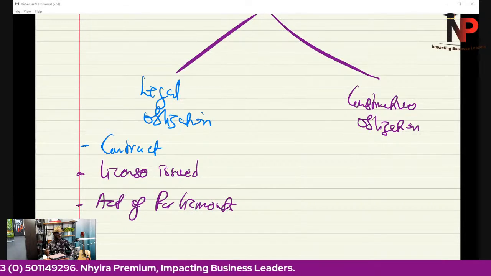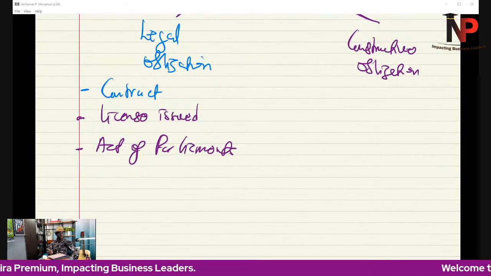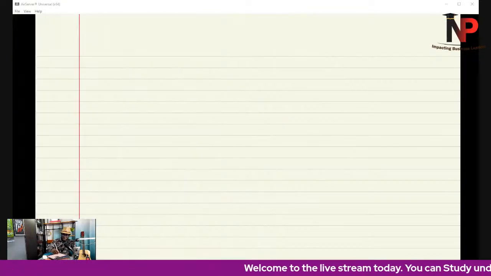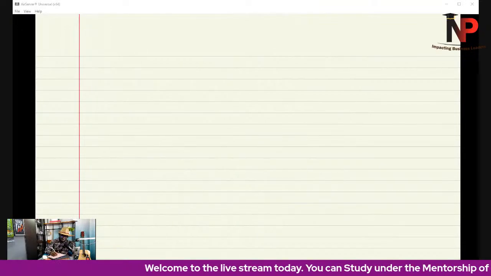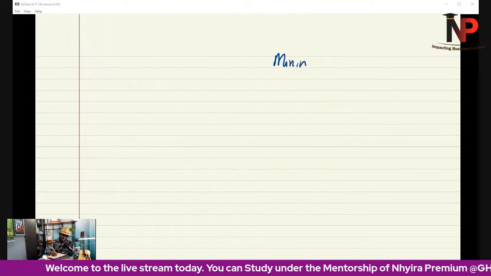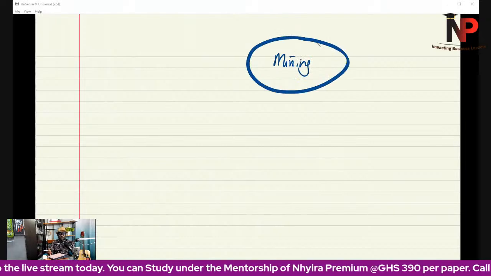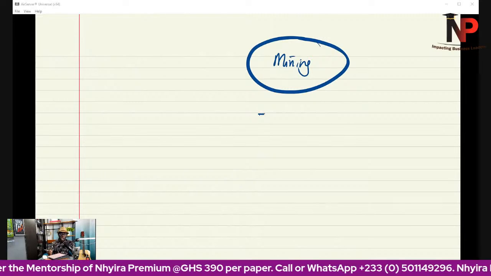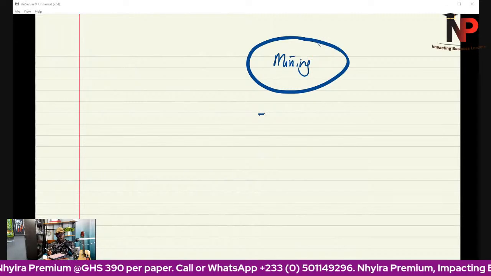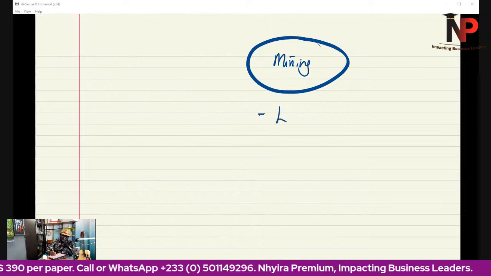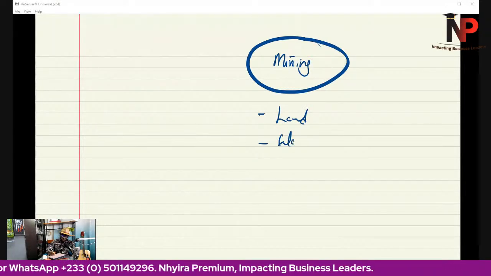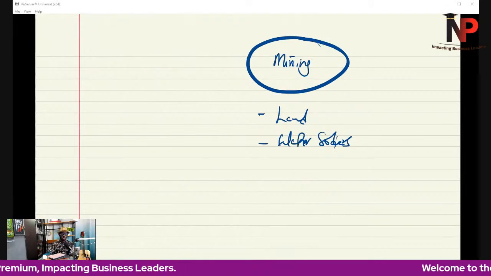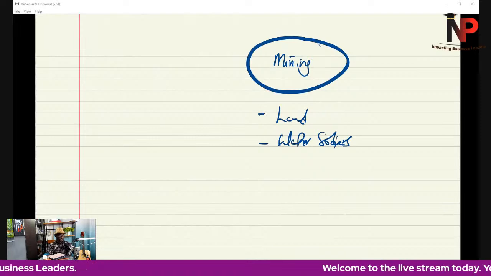So let me explain. Let's say we are an oil company, or let's do mining. Let's say we are a mining company. When companies mine, what happens is that they destroy the habitat of various organisms. So the land is destroyed, water bodies are going to be affected, the entire ecological system, the ecosystem, is partly going to be affected.